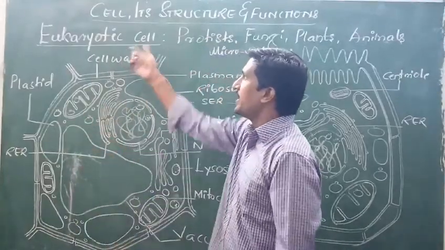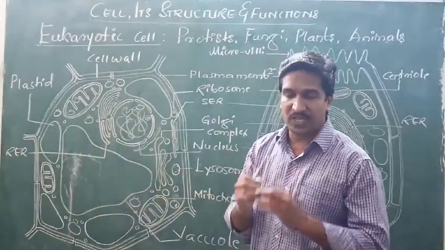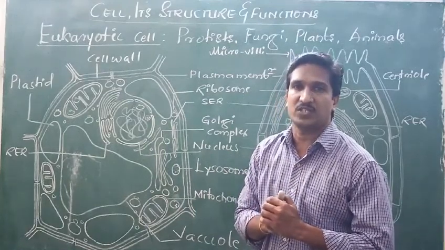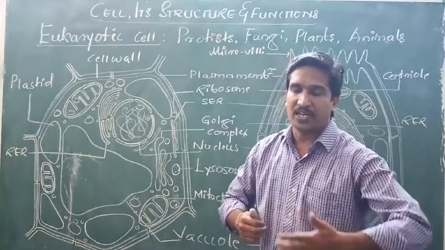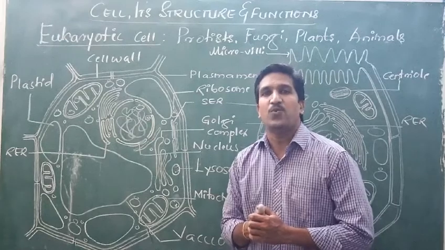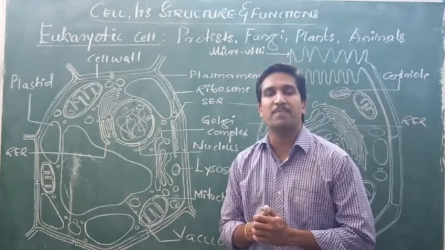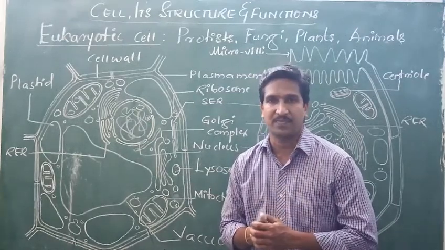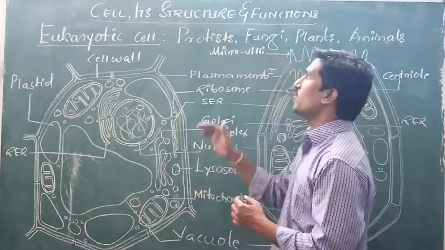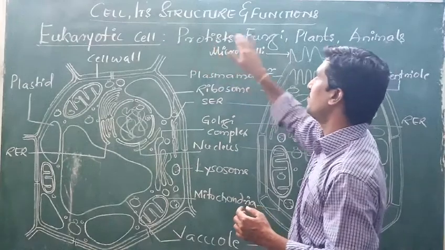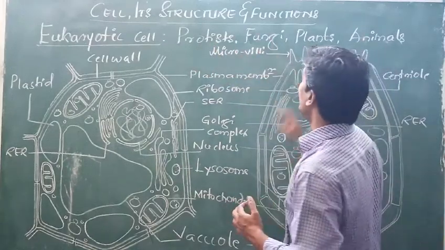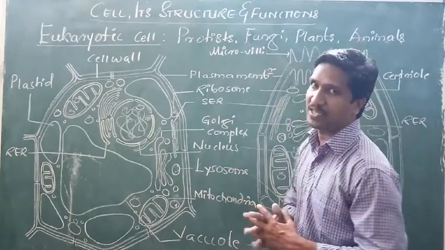So the eukaryotic cell is the cell which consists of a well-defined nucleus. In other words, we can define it as the cell which contains a well-developed nuclear membrane in the nucleus. Among these, you can study the protist cell, fungal cell, plant cell, or animal cell. But we are selecting two: the plant cell and the animal cell.